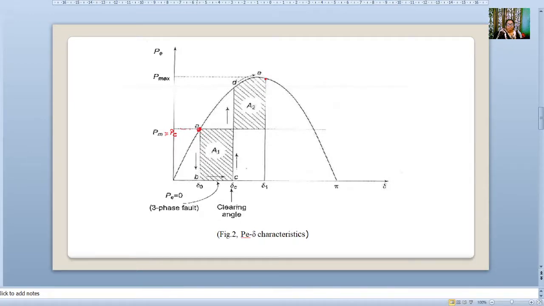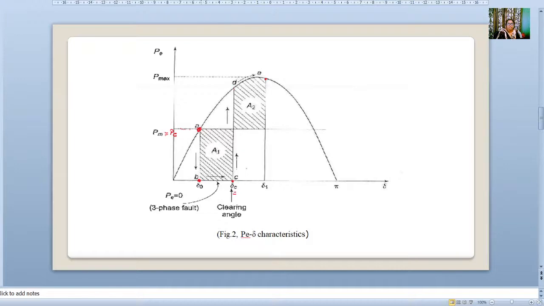Now as soon as a three phase short circuit occurs at point P, this stable point moves to point B, where Pe is 0. Then if the fault is cleared at an angle del, it is called the clearing angle. If the fault is cleared at an angle del c, that is not the maximum angle. Now the operating point will move from A to B, B to C.